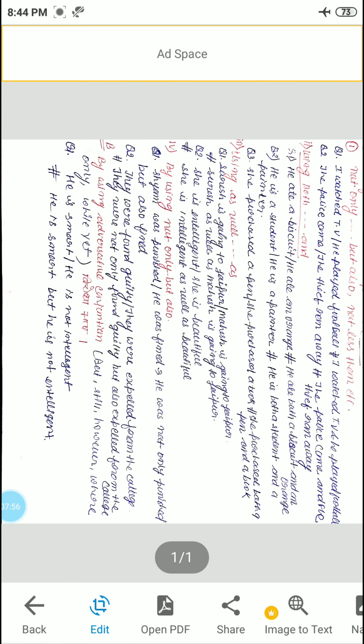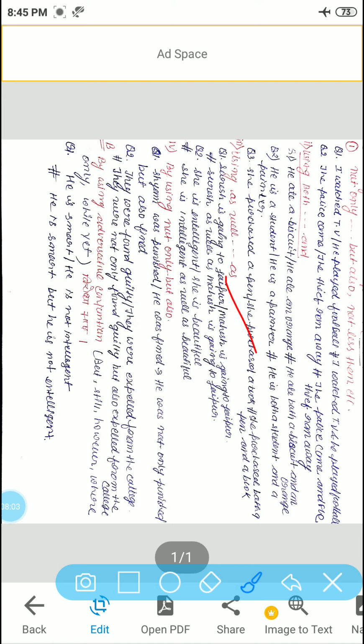Now we have another example using as well as. Suresh is going to Jaipur, Mahesh is going to Jaipur. Here the predicates are the same but the subjects are different, and we have to use the coordinate conjunction as well as. So: Suresh as well as Mahesh is going to Jaipur. Now another example: she is intelligent, she is beautiful. After combining these two sentences, it will become: she is intelligent as well as beautiful.